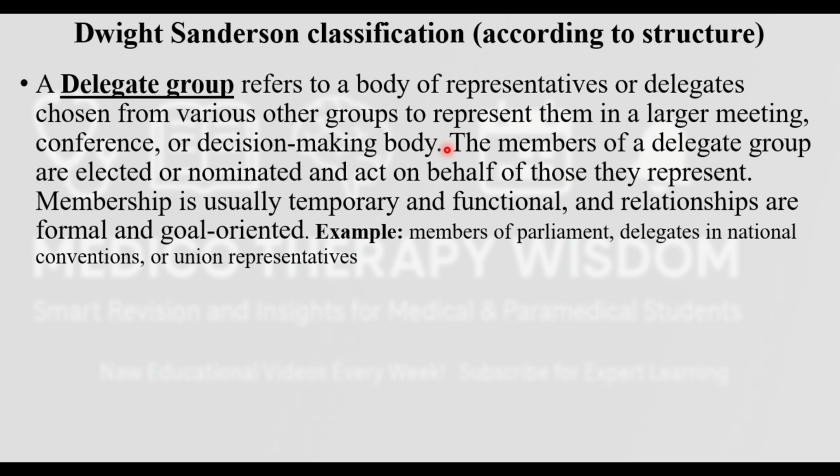Okay, now not just one class representative will be there. There will be some assistants also for him or her. So that's why it is called a delegate group, which refers to representatives, not just one representative. It is representatives: one or two persons, or three persons, or a group of persons will be there. For example, in a company there is a group of people in the HR, who is the hiring team, which is going to hire the person. Now in the HR, many people will be there.